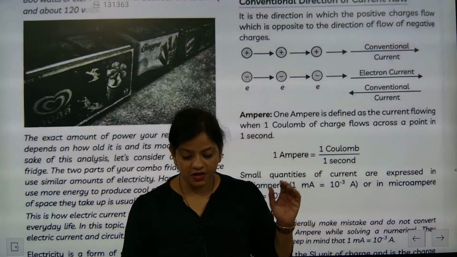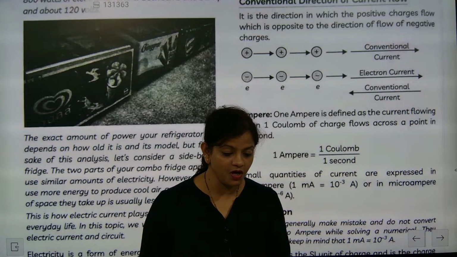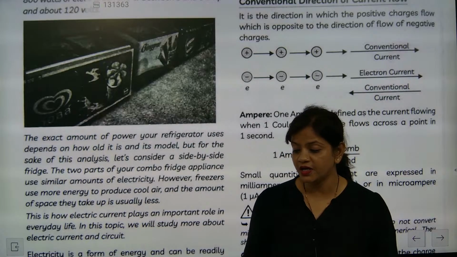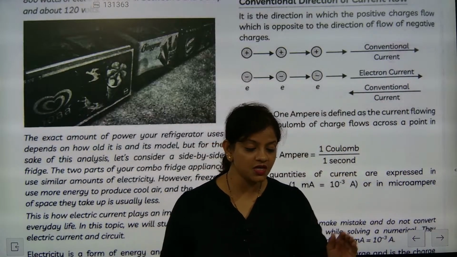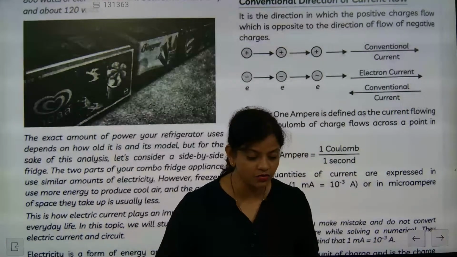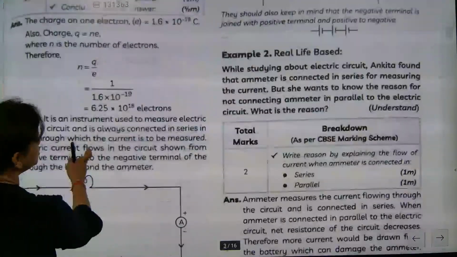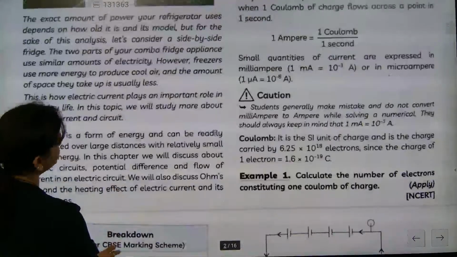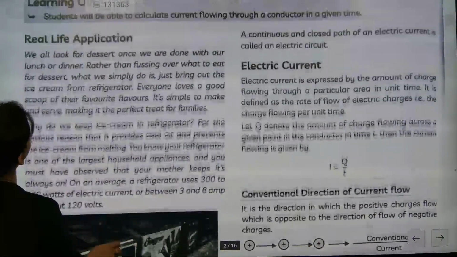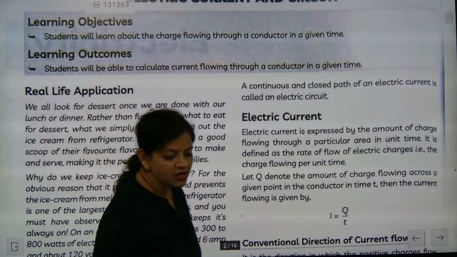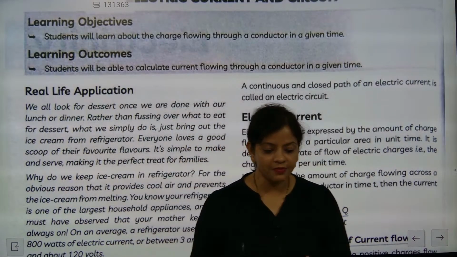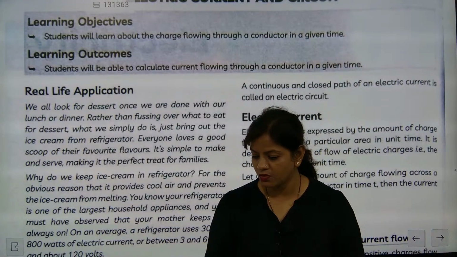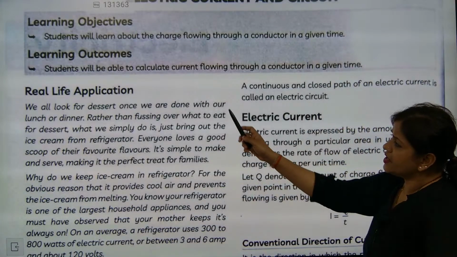Listen very carefully, all of you. First, I'm going to tell you the chapter breakpoints. You need to follow them, and we also need to see which parts the examination questions are coming from. I gave you one thing to prepare first, topic by topic, which topics carry what type of marks. These marks are not permanent, you need to understand, they are representative. Like in the electricity chapter, the marks will be 4 to 5, but these are the segments from where questions are coming. Now first is real life application.